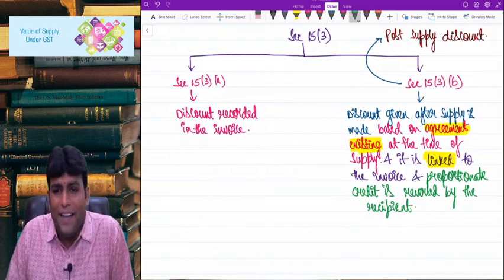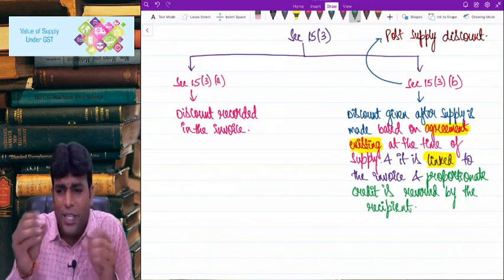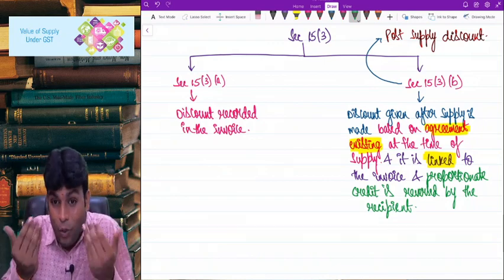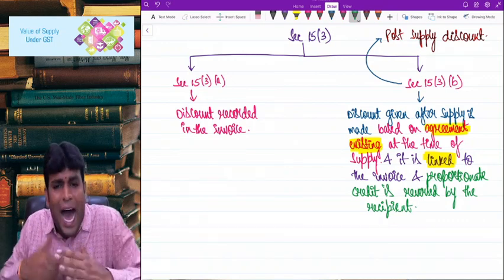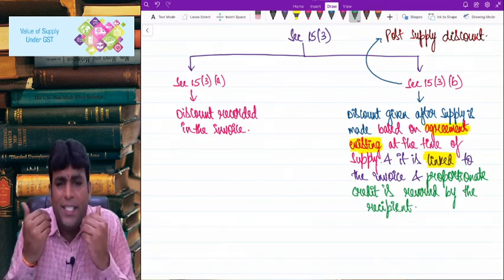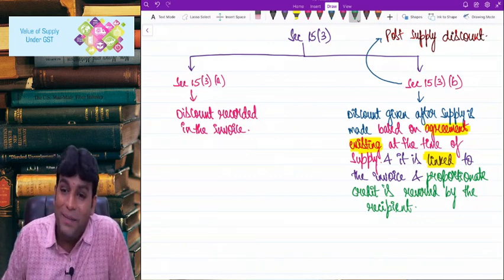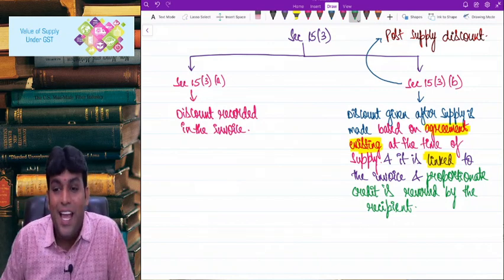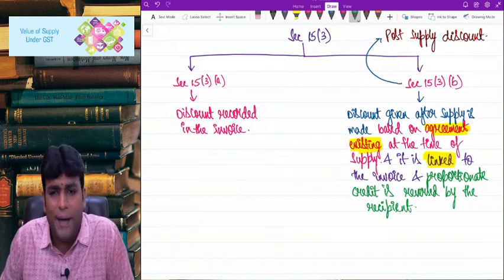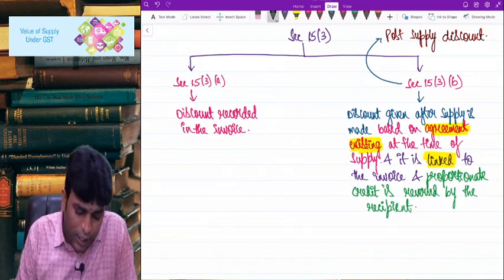Come on, friends, I repeat the language once again. What is that we wrote there? Come on. 15.3a is simple. Discount recorded in the invoice. In that nothing is there. But the whole challenge is all about 15.3b, which says discount given after supply is made. That means supply is done. Then we are giving discount. But starting only agreement is there at the time of supply and it is linked to some invoice. And proportionate credit is reversed by recipient, obviously, because let me give a scenario here.